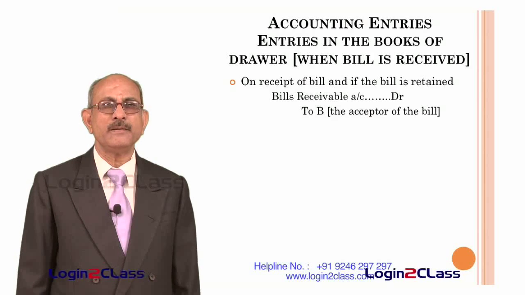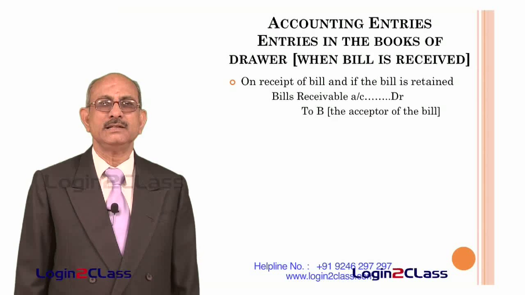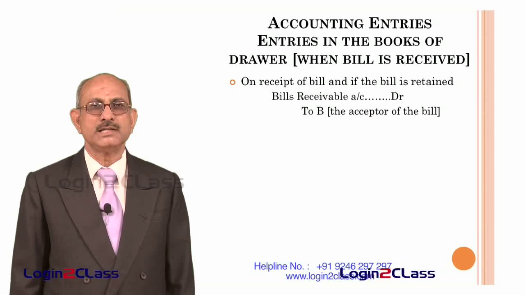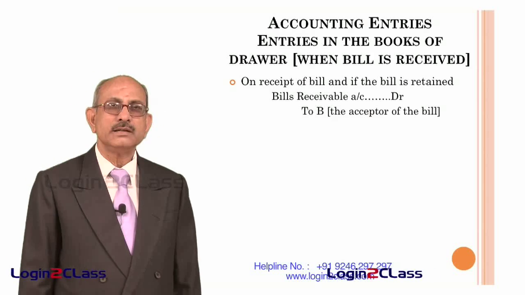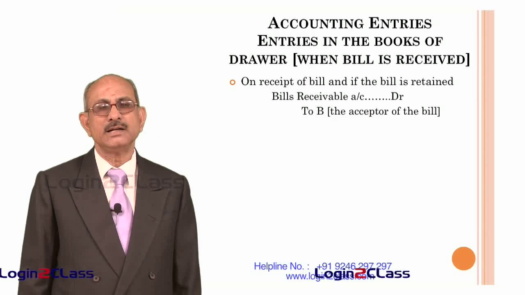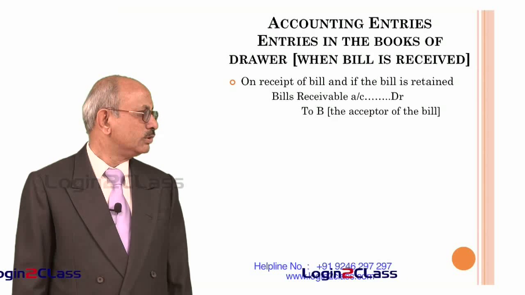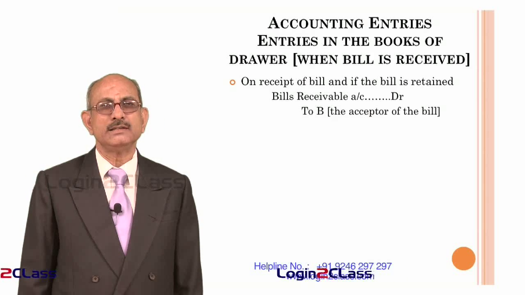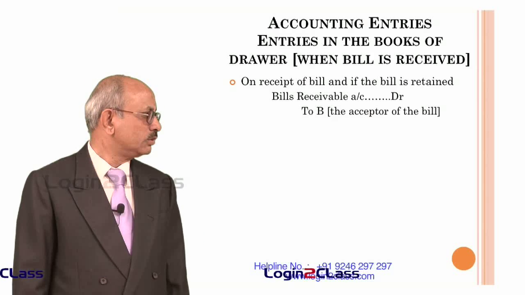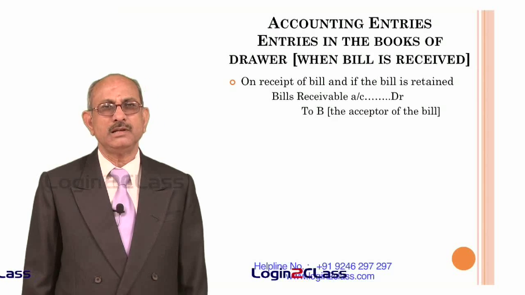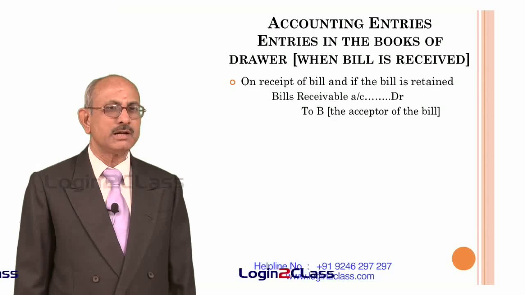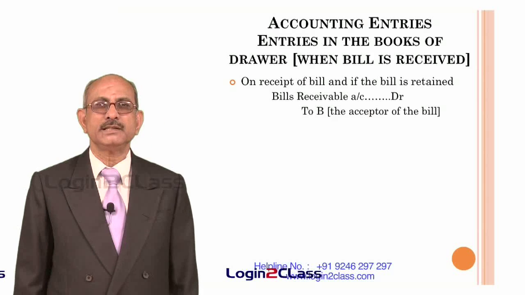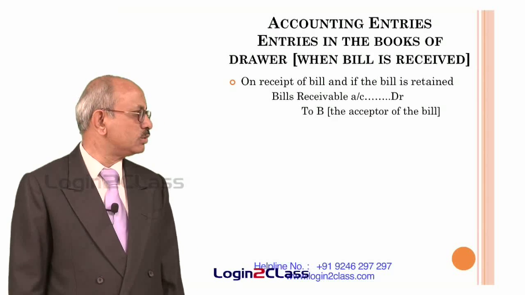So, that will become an asset of the entity. It will appear on the balance sheet of the entity on the asset side under the heading current assets. So, that bills receivable will replace the sundry debtor column. On the receipt of the bill, you have to debit the bills receivable account and credit the acceptor of the bill, that is the buyer of the goods.